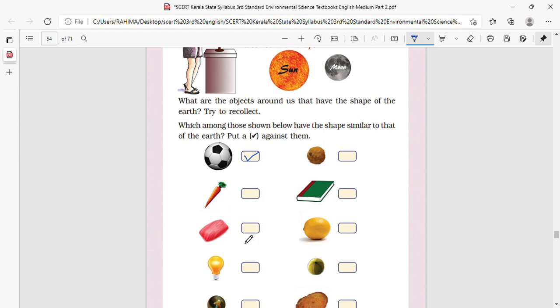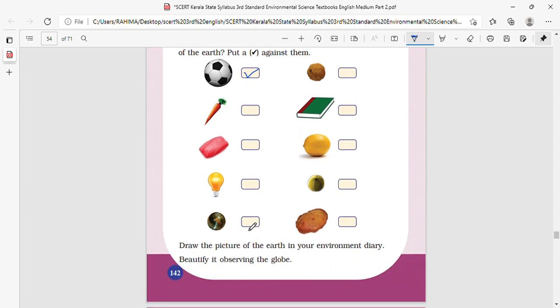Then coming down, this last picture, it is also having a circle or a round shape. Then this is not, because it is having a regular oval shape. This one is oval shape. It is not. Then there is the football. Yes, it is also having the round shape.